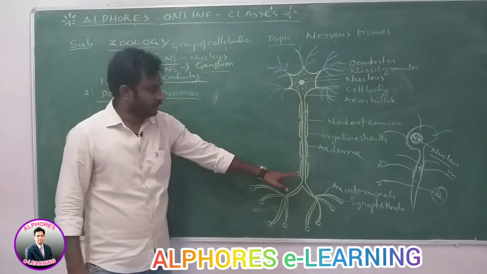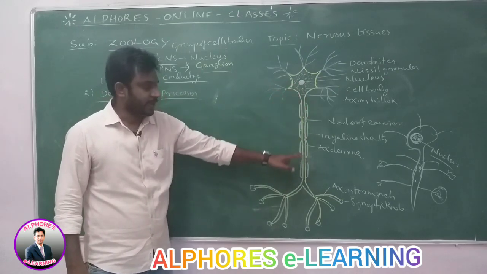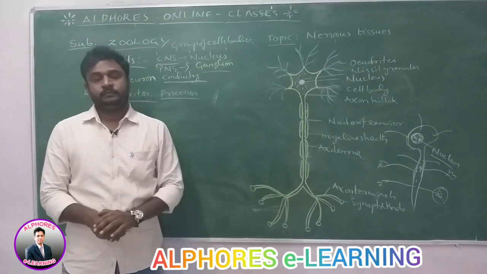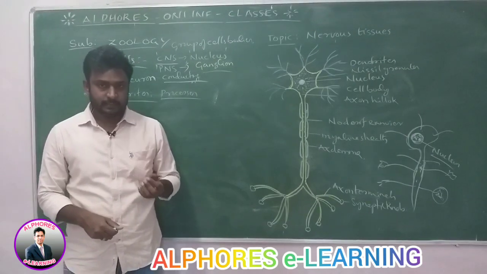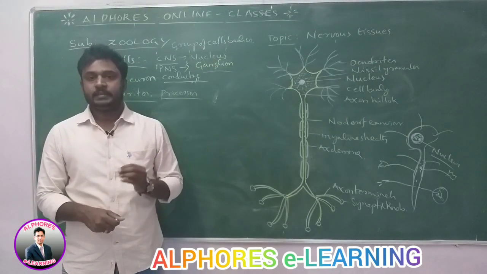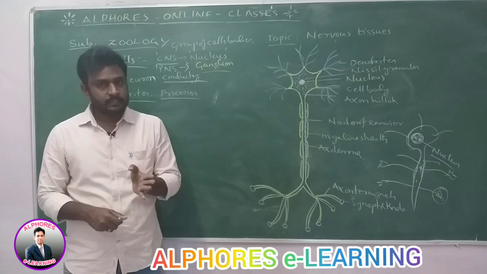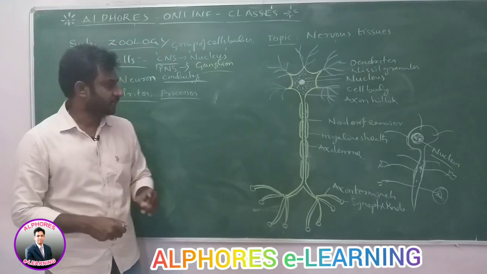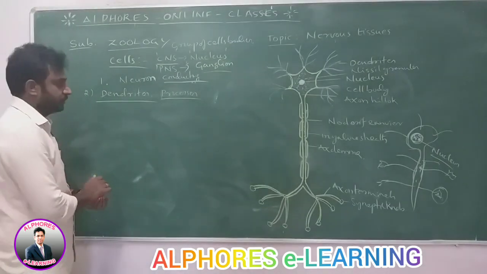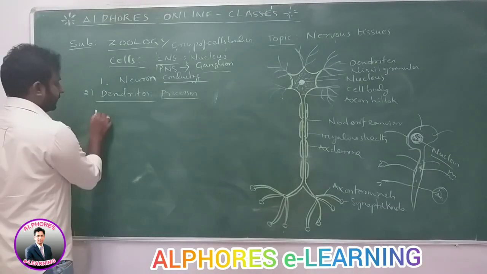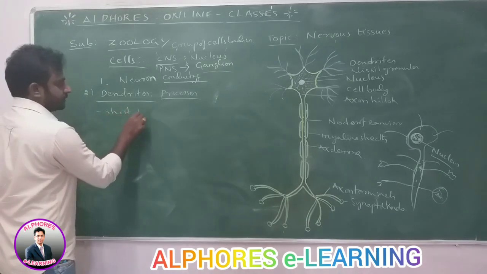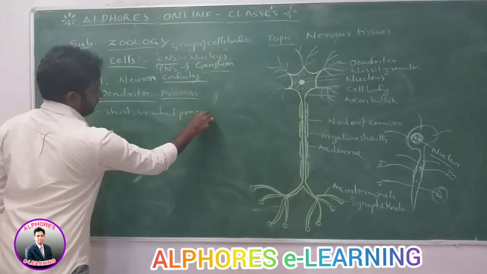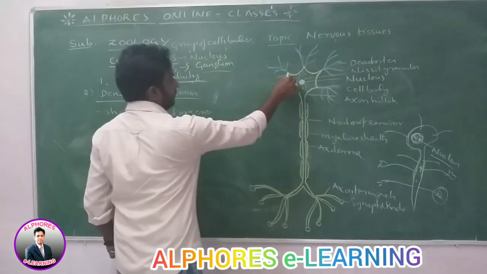Then one very long branch is present, which is called the axon. The axon conducts the impulses away from the cell body. Some processes conduct the impulses towards the cell body, and some processes conduct the impulses away from the cell body. So these are of two types, which are called dendrites and axon. First look at the dendrites. Dendrites are short branched processes.